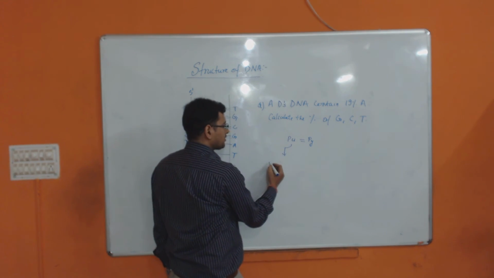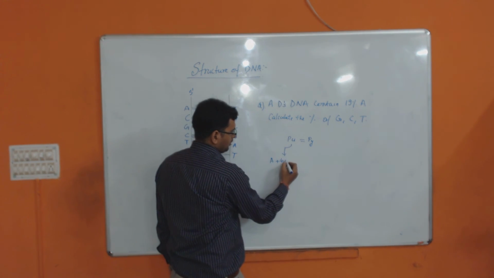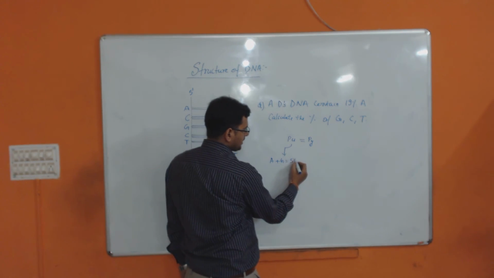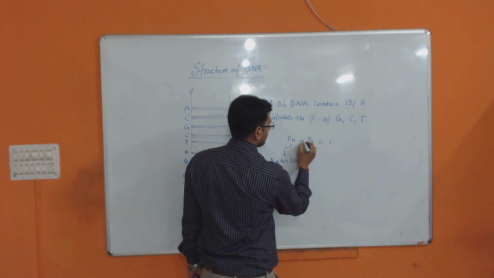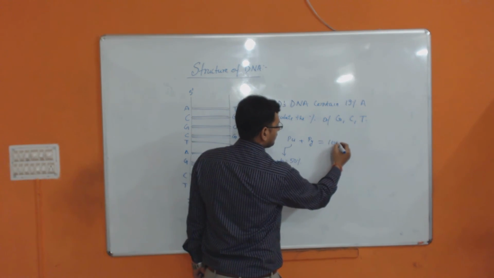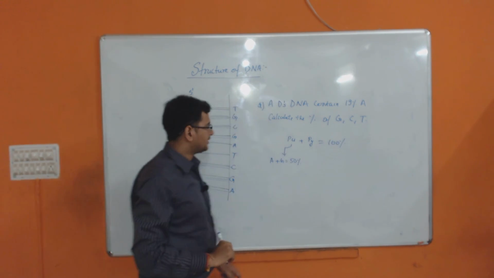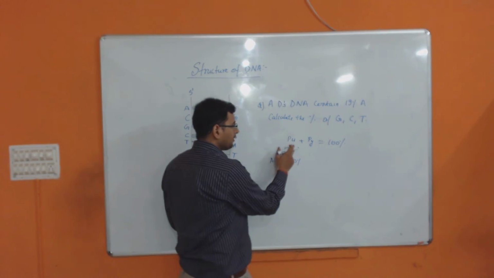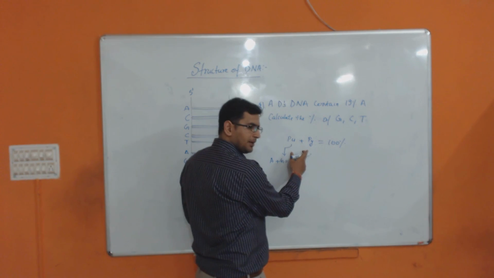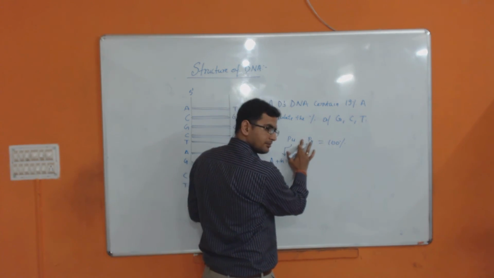Purine is A and G. If purine and pyrimidine together are 100%, then purine will be 50% and pyrimidine will be 50%. Clear?